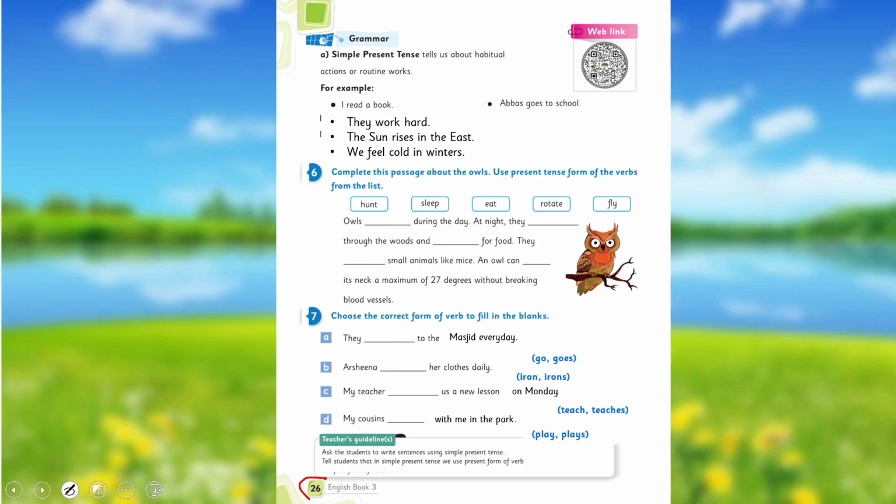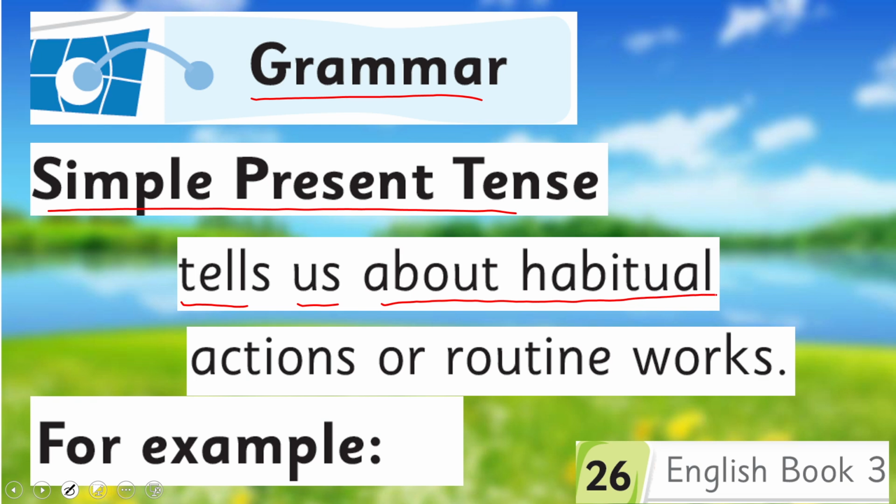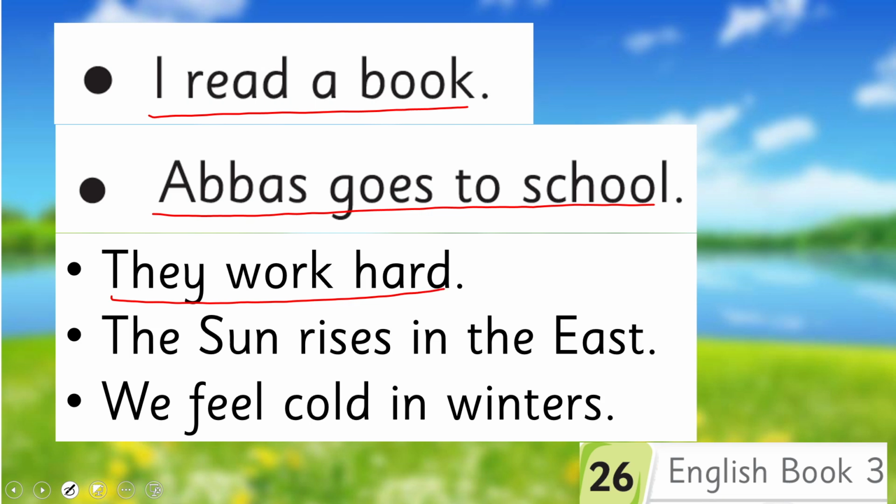Open your book on page number 26. Here is the title, Grammar, Simple Present Tense. It tells us about habitual actions or routine work. For example, I read a book. It's my habit. Abbas goes to school. It's his routine. They work hard. It's their habit.